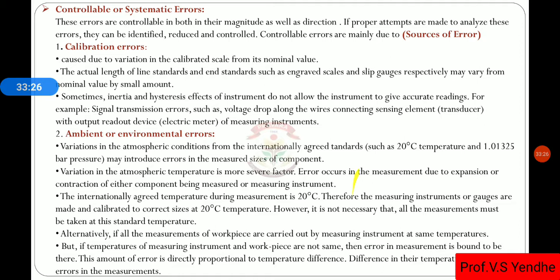Then ambient or environmental errors. If there is a change in temperature, pressure, humidity, or other properties, in that case also error is produced, which is known as environmental error or ambient error. If the temperature of the measuring environment increases more than 20 degrees Celsius, there is expansion of the measuring instruments. So that is why error is produced, known as the environmental error.